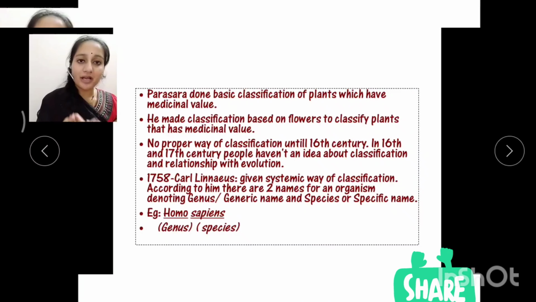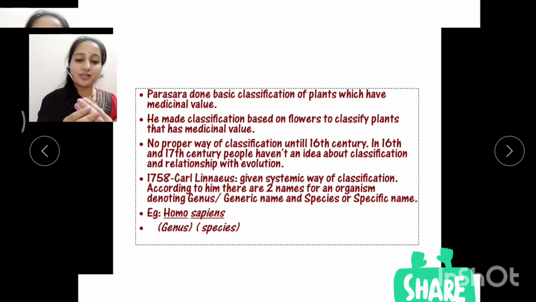As we have discussed in earlier classes, plants are classified based on different characters. The scientist or Rishi or Acharya Parasura considered the character of flowers, and based on its floral characters he classified the plants that he considered as having medicinal values.